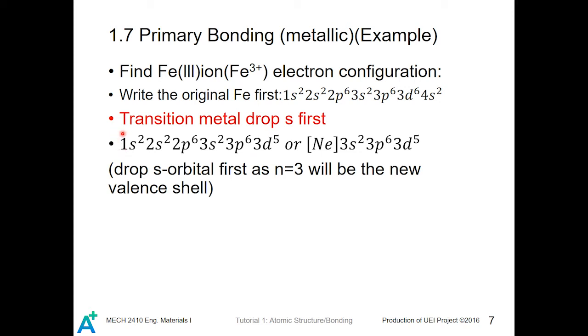Transition metals will also drop the outermost s orbital electrons first, and therefore, because it is 3+, that means 3 electrons are missing. With 4s2, there are only 2 electrons to give up, and with 3d6, there is still 1 that needs to be given up, and it becomes 3d5, and therefore it has the following configuration.